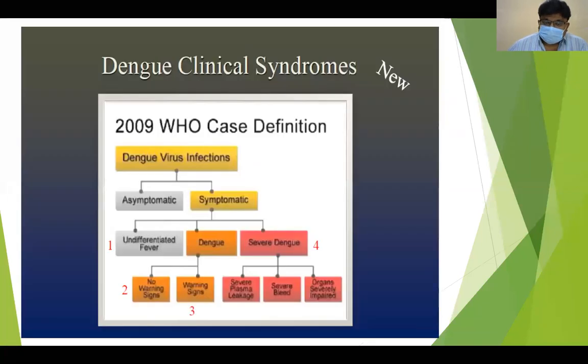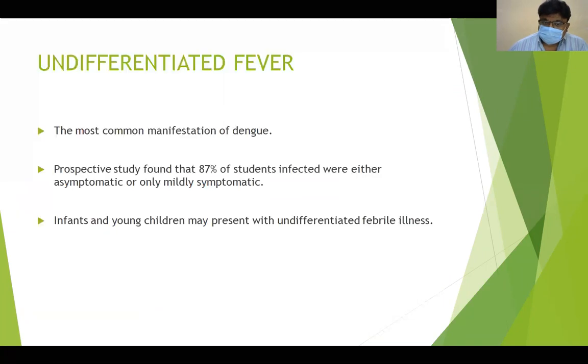Dengue virus infection may be asymptomatic or symptomatic. Symptomatic will be undifferentiated fever, dengue fever without warning signs, and severe dengue. In undifferentiated fever, only a mild fever will present and the child will be active. There may be a history of travel to an endemic area.